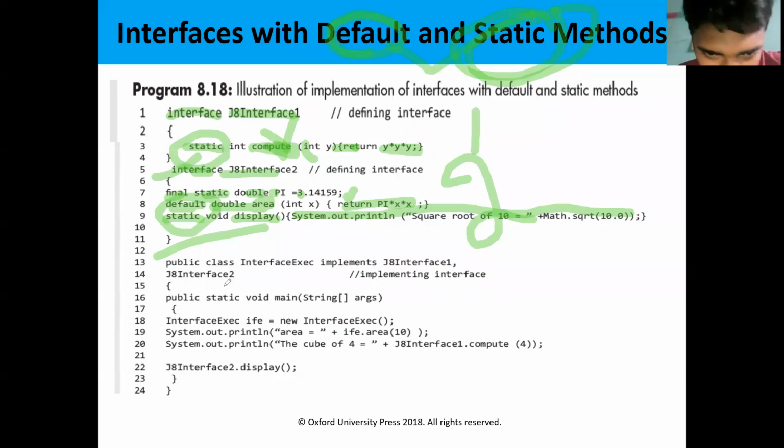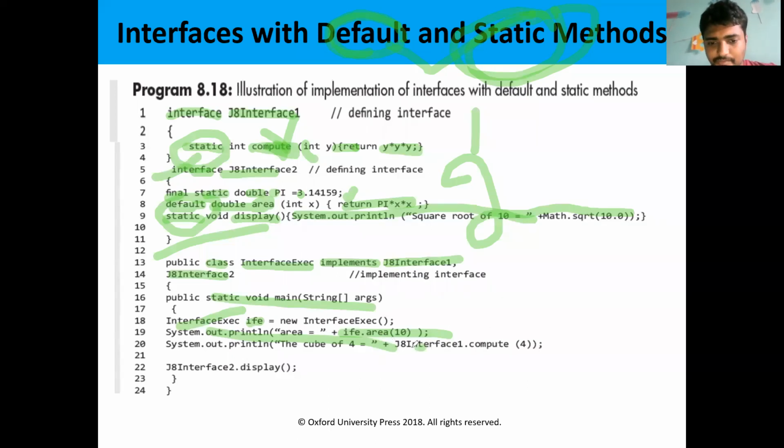This is the interface definition. Then we need a class to implement the interfaces. So I am creating the class. The class name is interface exec, which implements interface 1, interface 2. In the main method, I am creating an object of the class type. Then I am going to call the methods. The object name is IFE, so IFE dot area.